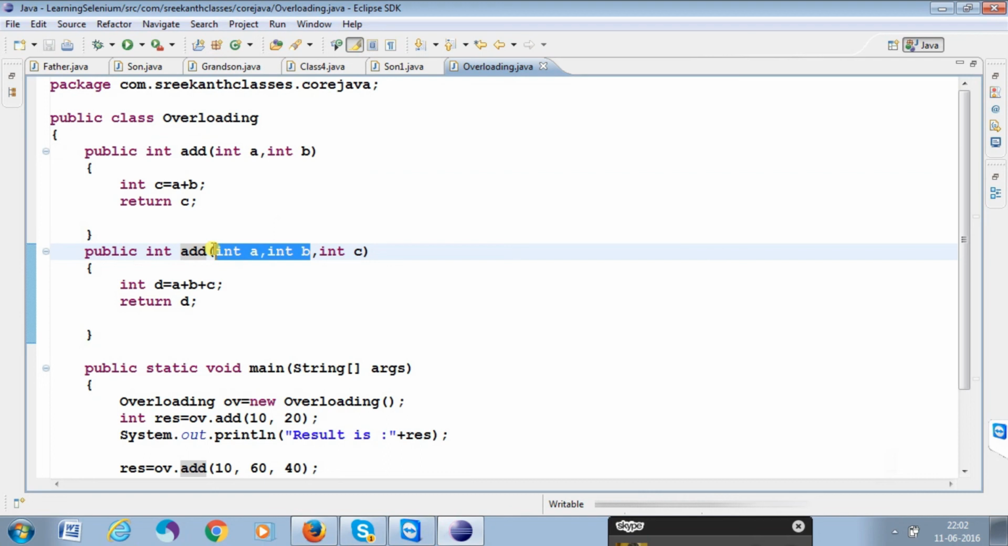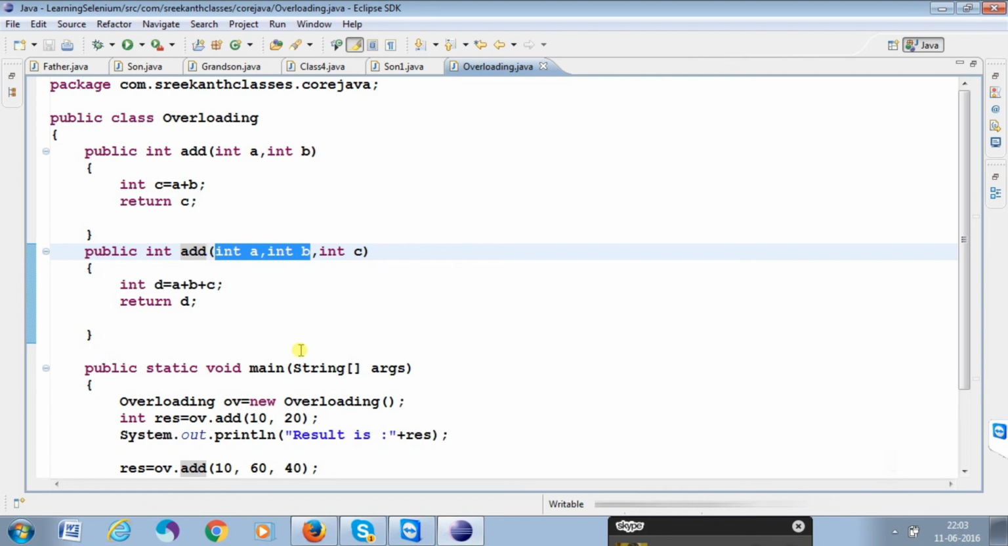Same function name, different number of parameters, or different data types in the same class. That concept we are calling the overloading concept.